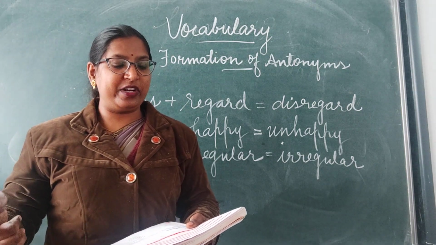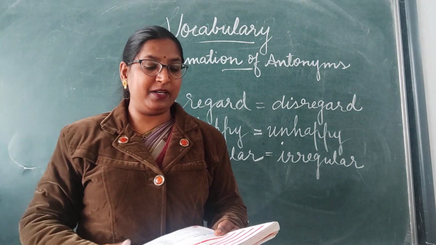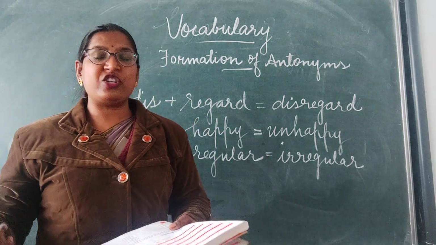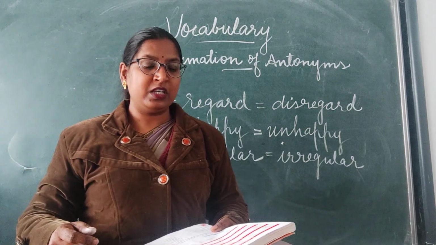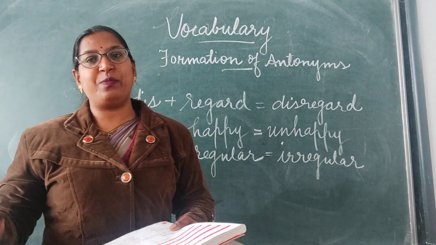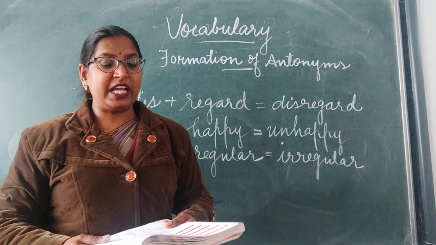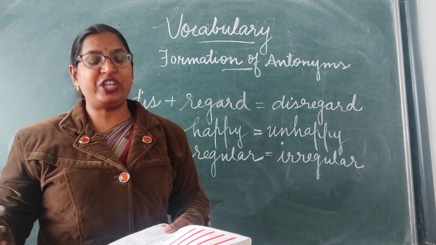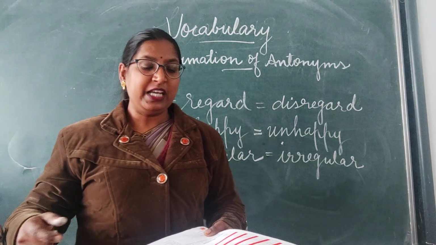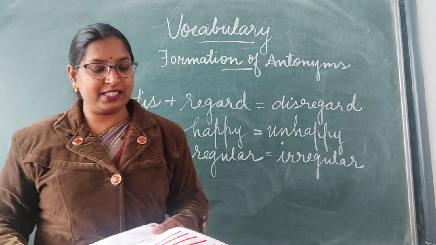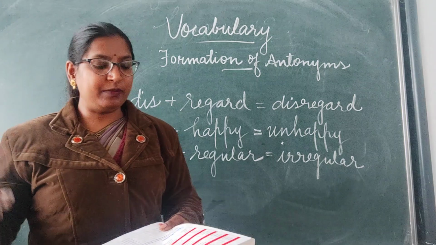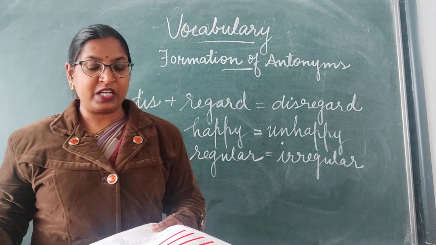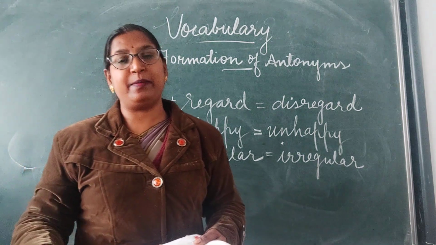Accurate, inaccurate. Capable, incapable. Then ir plus word. Rational, irrational. Repairable, irreparable. Clear? Then non plus word. Essential, non-essential. Existent, non-existent. Then un plus word. Acceptable, unacceptable. Desirable, undesirable. Clear?